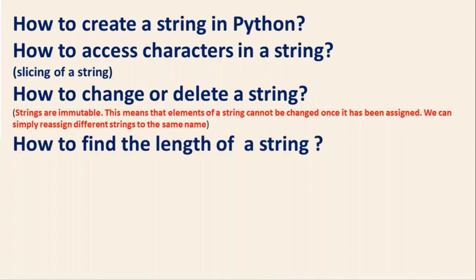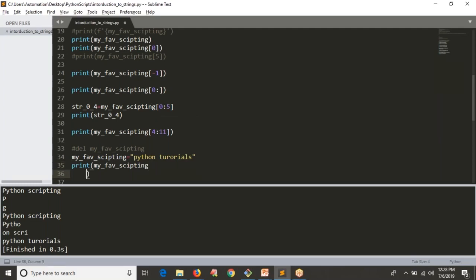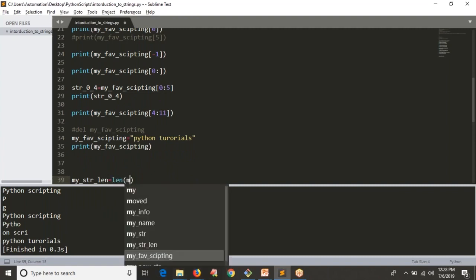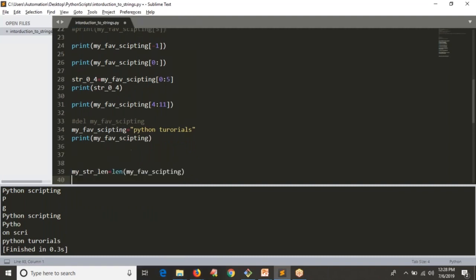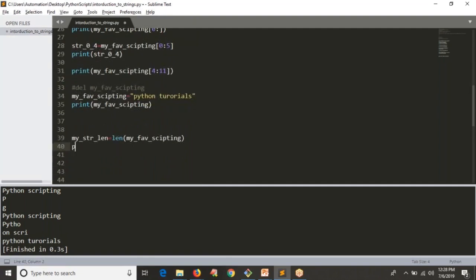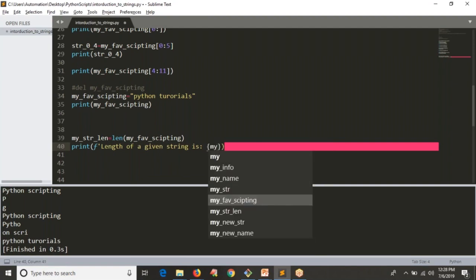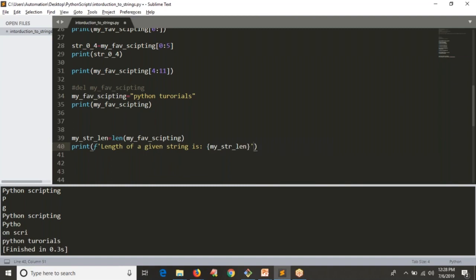Okay, next one is how to find the length of a string. See, nothing is there. There is a predefined function called len. Let me find my string length, taking one new variable my string length, and I am finding the length of your favorite scripting, right? See that now I am printing the length of a given string is, where you are storing the length into a variable called my string length, right?